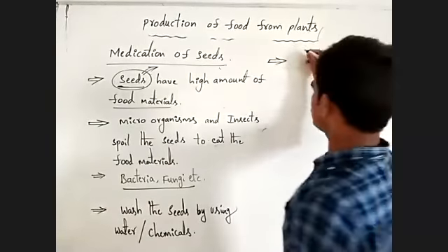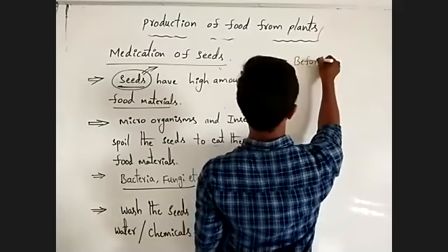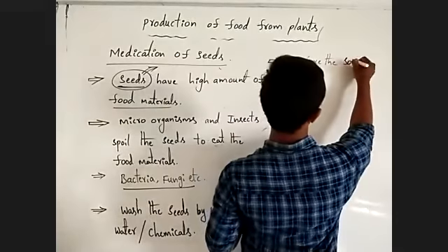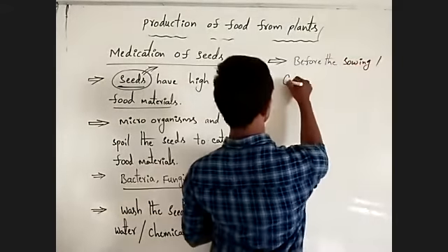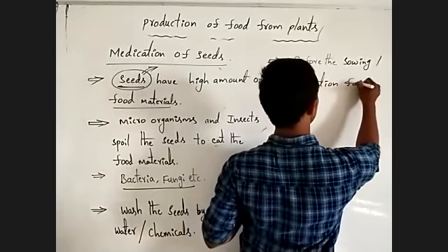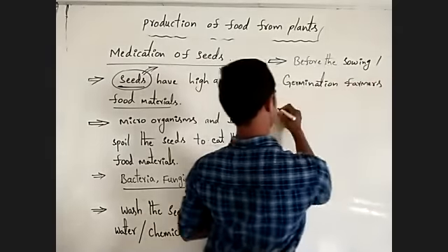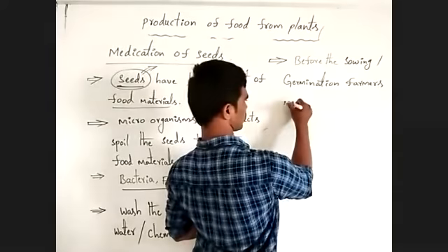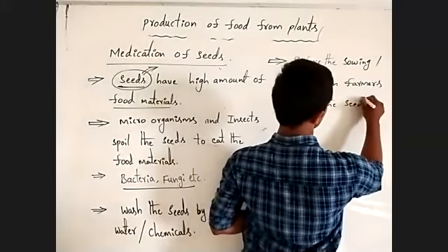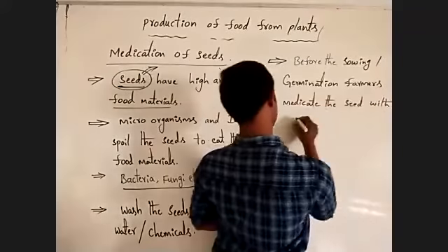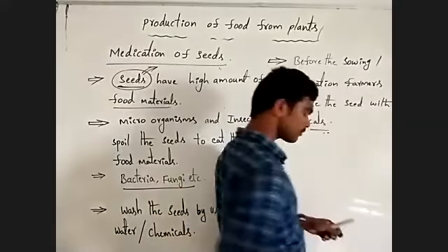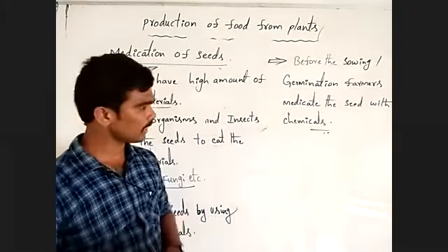Before the germination or sowing process, farmers medicate the seeds with chemicals, with different types of chemicals. Understanding? Like this. Observe.